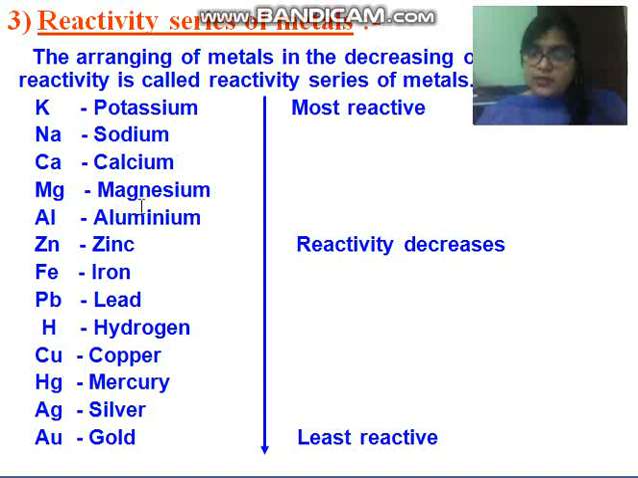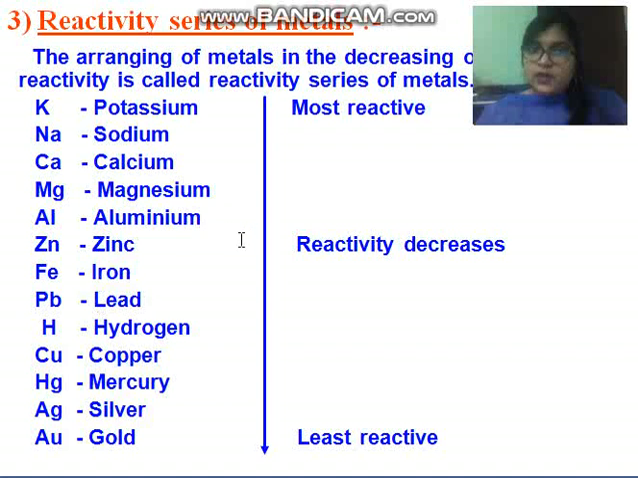Previously we discussed one reaction where magnesium is treated with copper sulfate. You can see, children, this is magnesium and this is copper sulfate. The metal present at the top is more reactive, and copper, which is present here, is less reactive. So when magnesium is treated with copper sulfate solution, magnesium will displace copper from the solution and form magnesium sulfate. In this way a displacement reaction takes place.